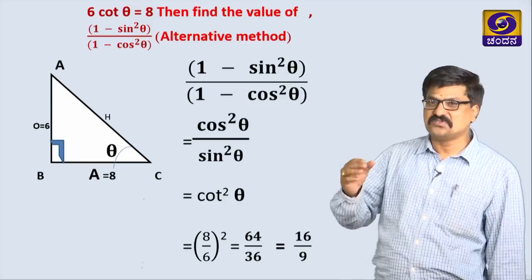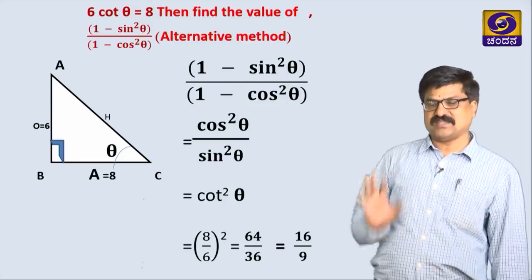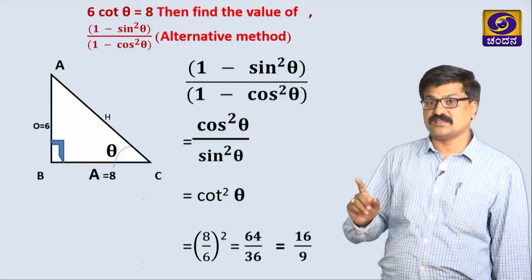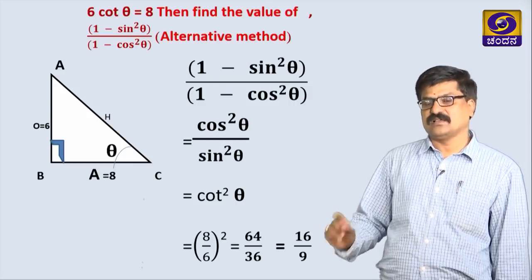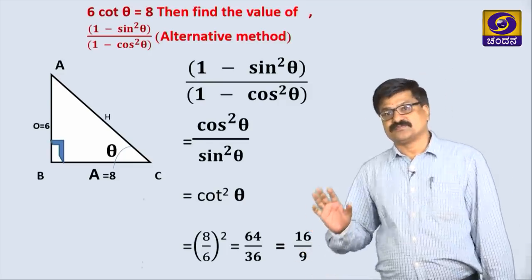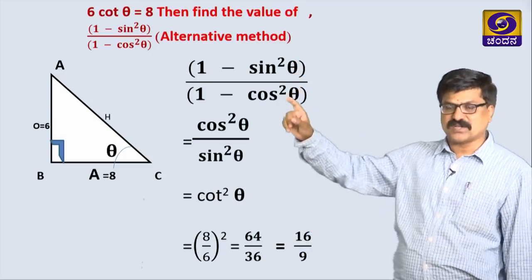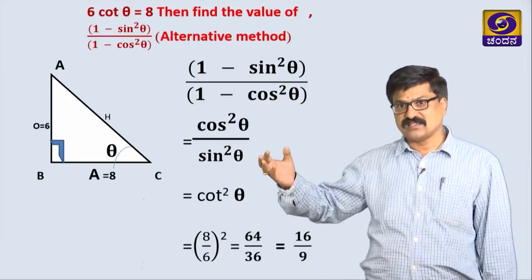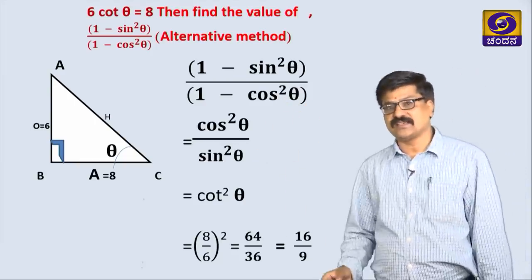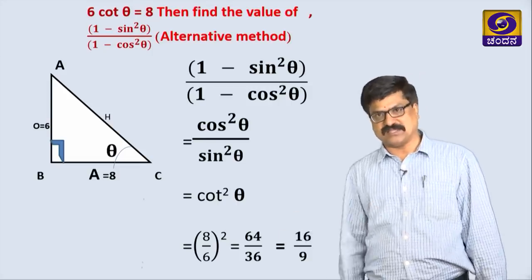You can do any appropriate method, then you are getting a 100% correct answer. This is the alternative method for this problem. In the textbook, many problems are there based on the basic ideas, probably you can solve by different methods.